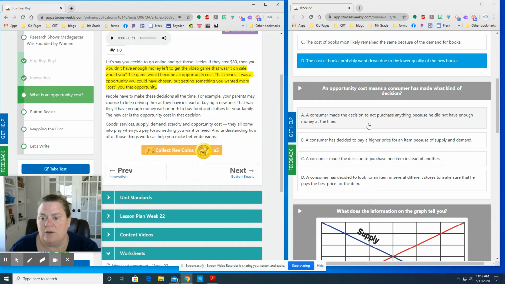And so over here, it doesn't mean that we didn't purchase anything. We're going to get one or the other. So I wouldn't pick A.